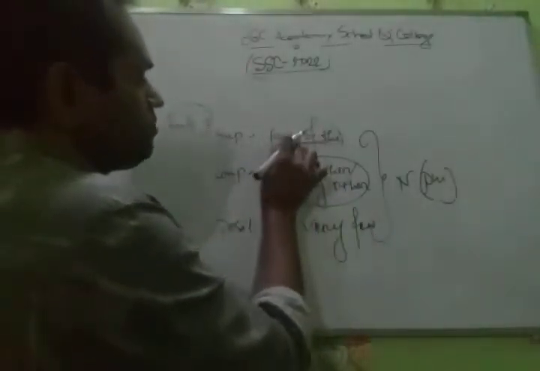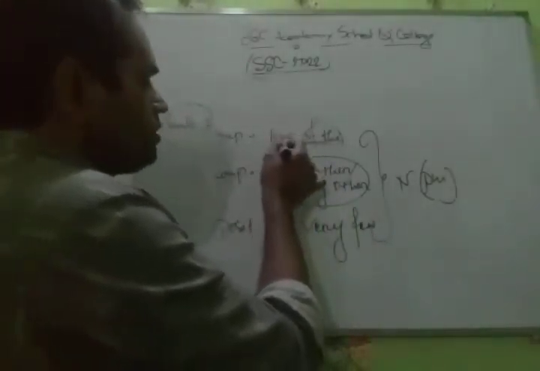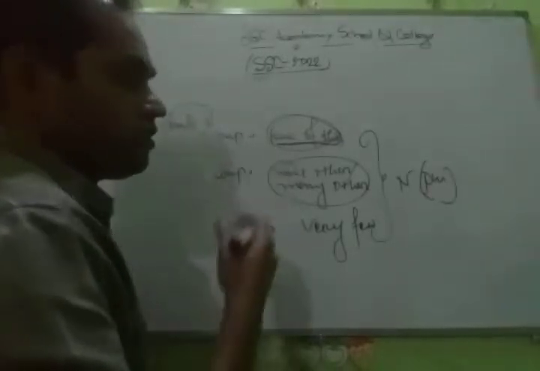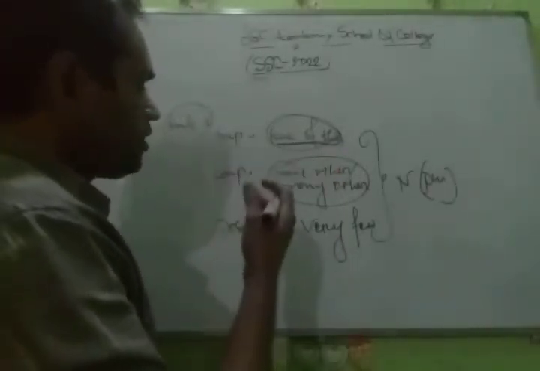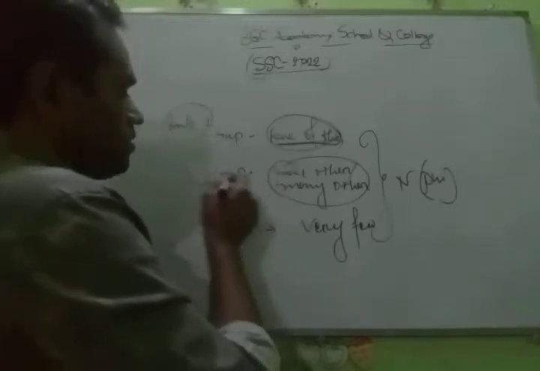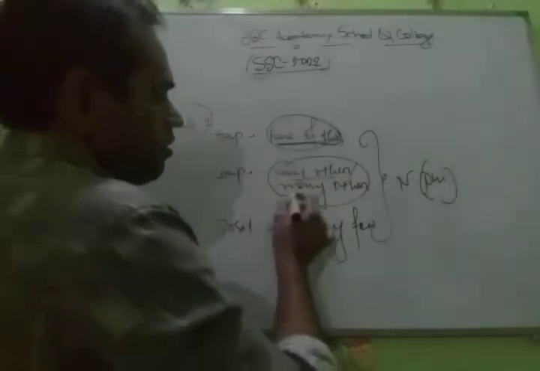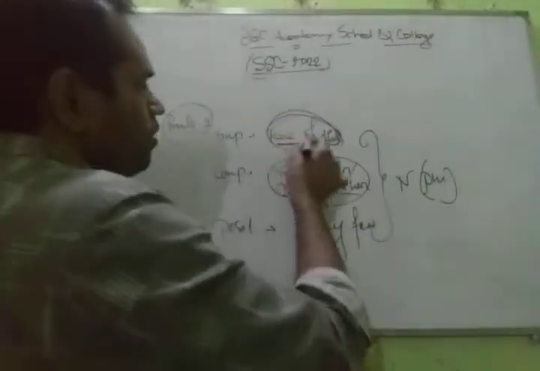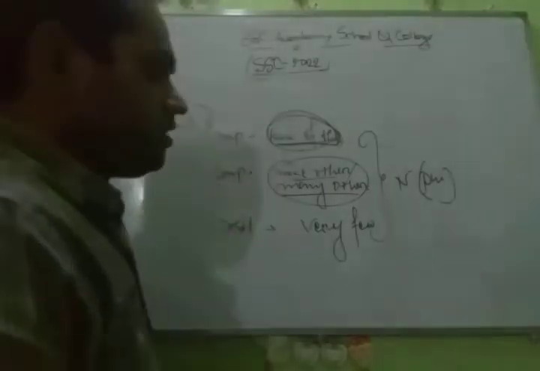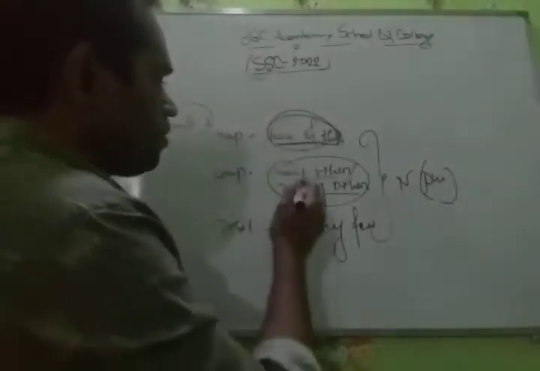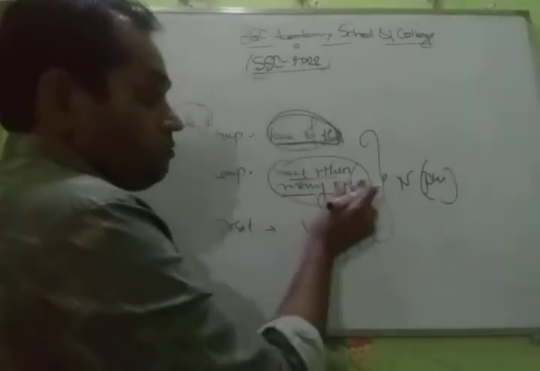In the superlative degree, we get "one of the." If you want to convert these lines to comparative degree, we have to use "most other" or "many other" instead of "one of the." Then if you want positive degree, we have to use "very few" instead of "most other" and "many other."